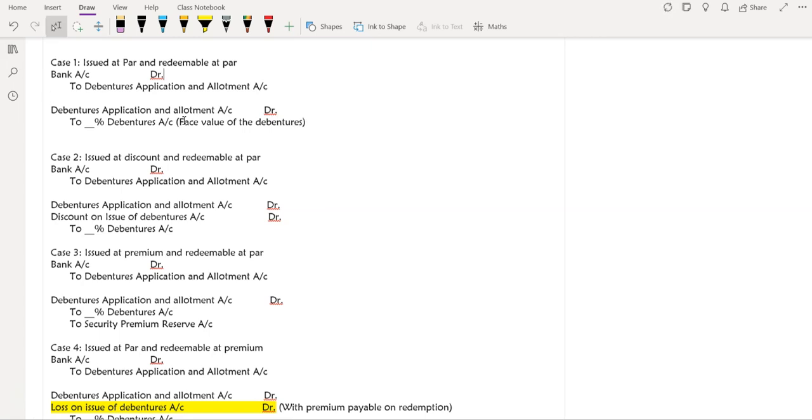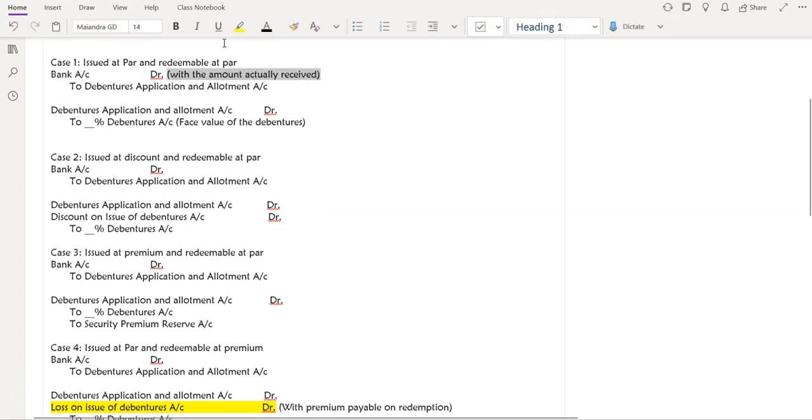These are the two things you can remember very easily. The bank account always gets debited with the amount actually received, and the percentage debentures account always gets credited with the face value of the debentures. It does not matter what the case or scenario is, the bank account will always be debited with the amount actually received, and the percentage debentures account will be credited with the face value itself. Is this clear, Sejal?